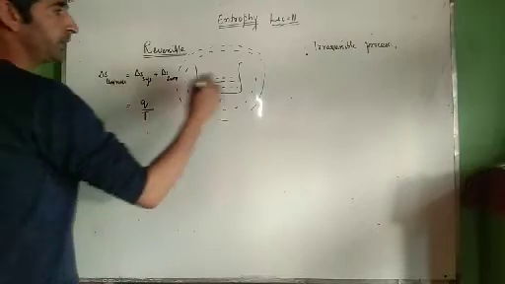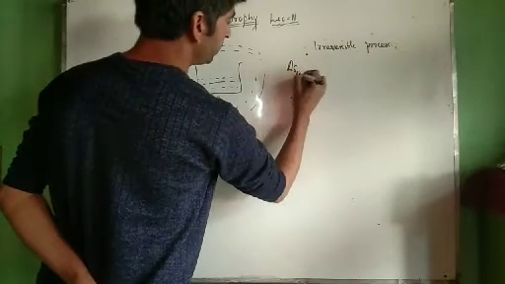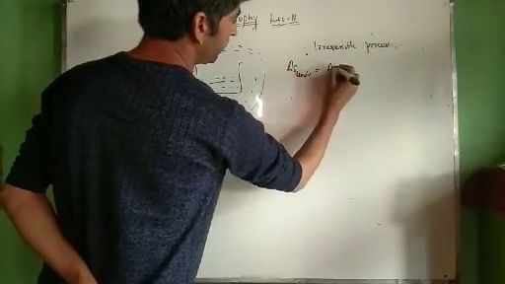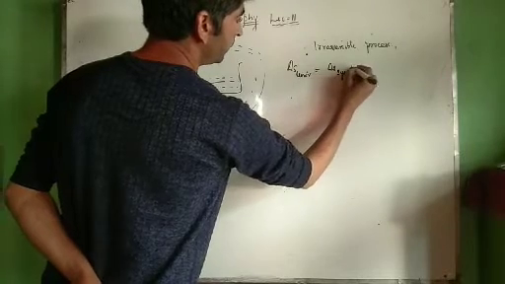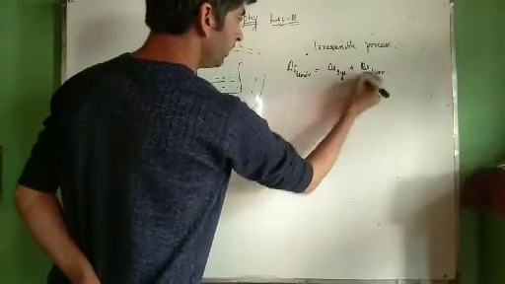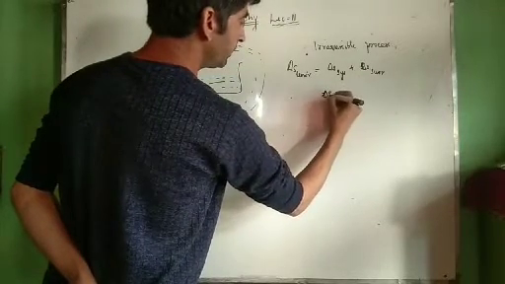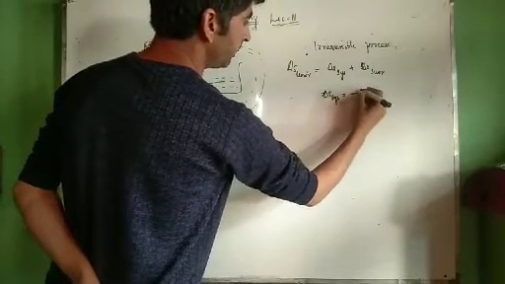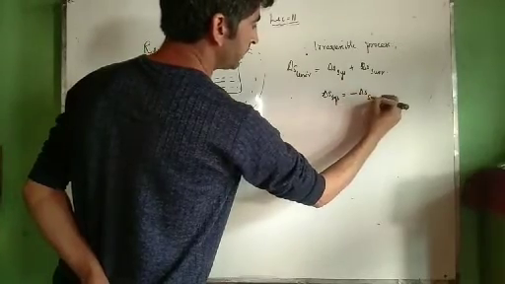Now see how. Because the entropy of the universe is equal to the entropy of the system plus the entropy of the surroundings, we can say the entropy of the system is equal to minus the entropy of the surroundings.